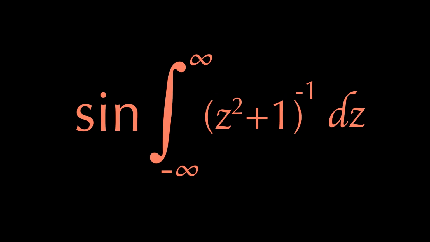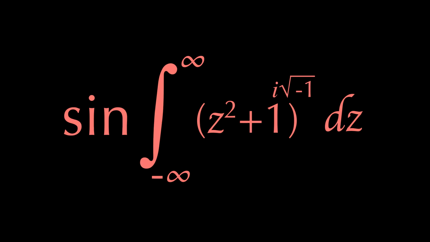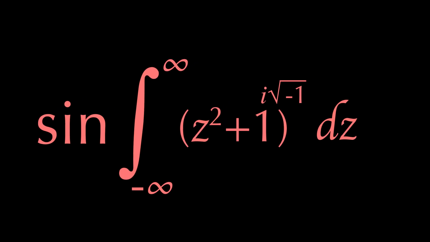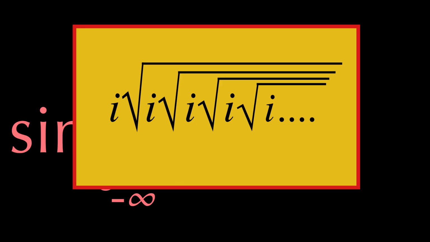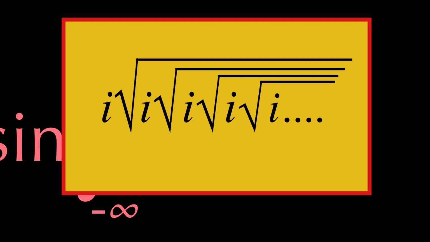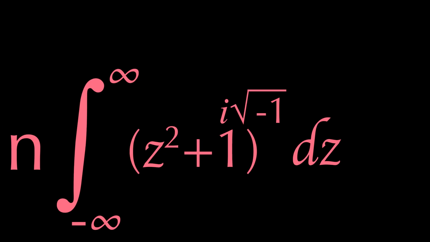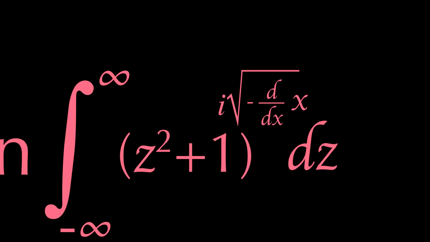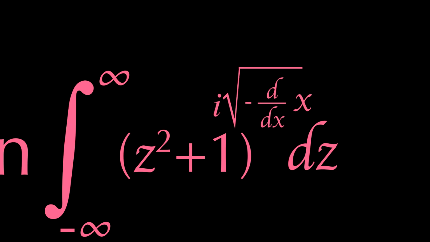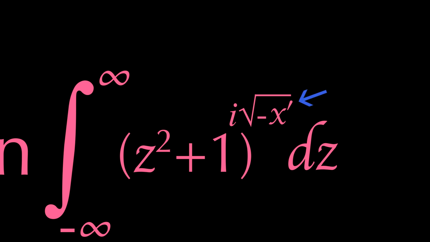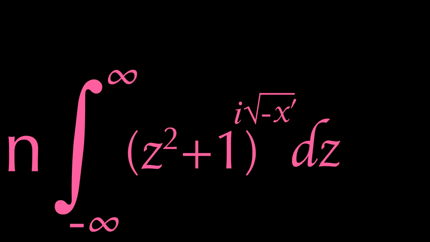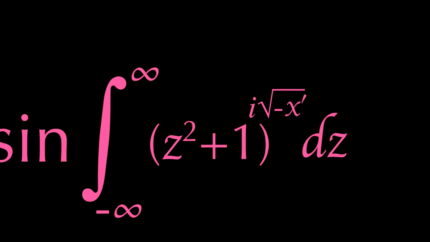I also wanted to do something more with this -1, so I changed it into this thing. Of course, I still have this -1, which doesn't quite sit with me. I thought I might try changing it into one of those infinite nested roots. But to be honest, there's no real clean notation for these things. So I opted for a derivative instead. Now this derivative looked kinda chunky, so I figure I'll do something a little less conventional and use Newton's notation. That's right, this little dash here is just the derivative of x, which of course is equal to just 1. And here we are, a crazy way to make 0.